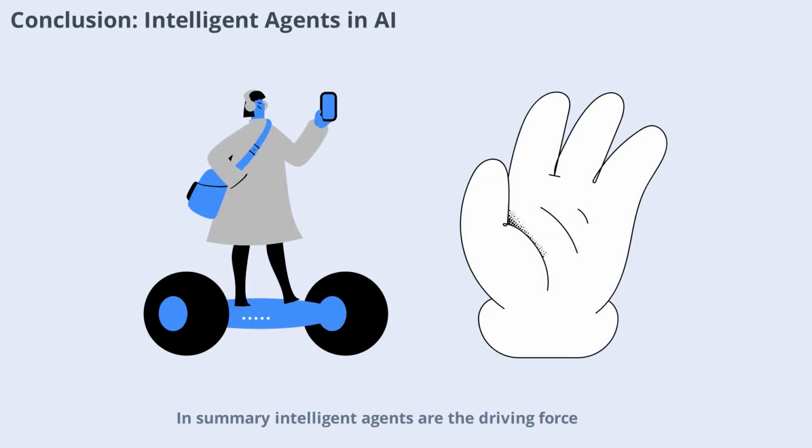Summary: intelligent agents are the driving force behind many advances in artificial intelligence. By perceiving their environment, making rational decisions, and acting autonomously, these agents are transforming industries and shaping the future. Understanding their structure, behavior, and capabilities is essential for anyone interested in AI. As technology evolves, intelligent agents will continue to play a central role in solving complex problems and improving our daily lives.